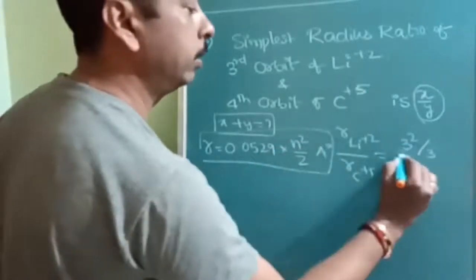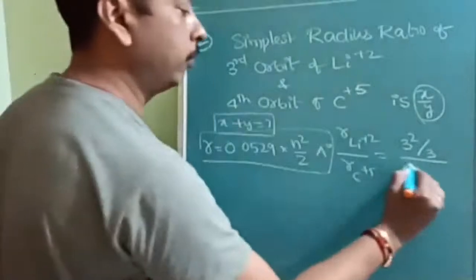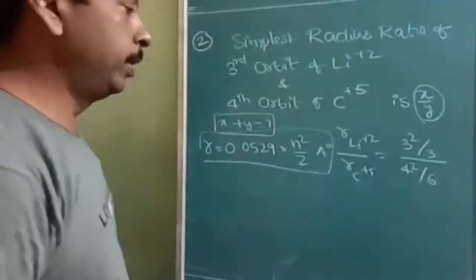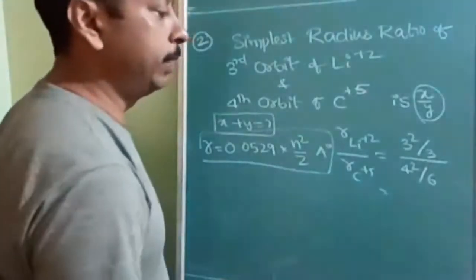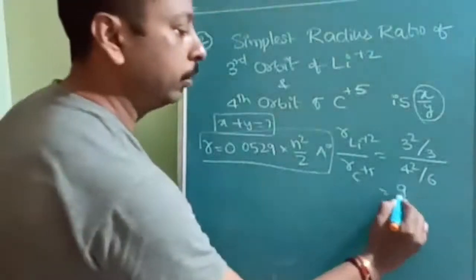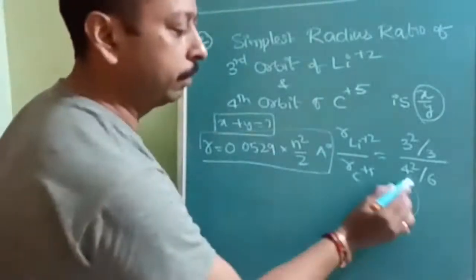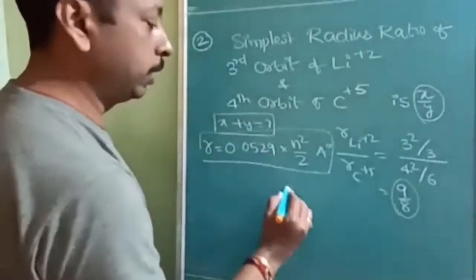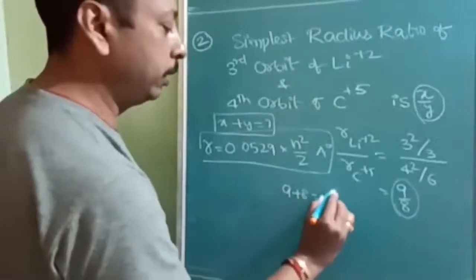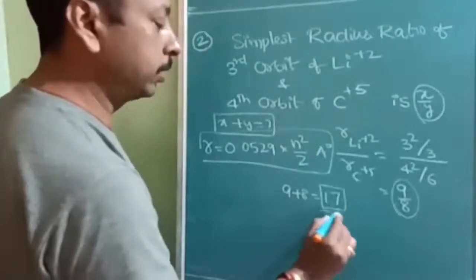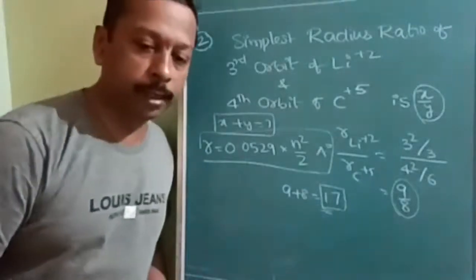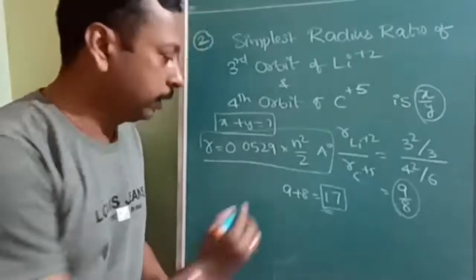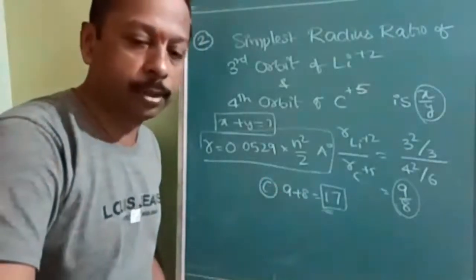Next, the fourth orbit, 4 square by Z, which will be 6. Is it understood? Fourth orbit by 6. Don't simplify completely now, and without simplification you will get 9 by 8. You should keep it in fraction because you have to do x plus y. So 9 plus 8 is equal to 17. The answer is 17. The answer is given as C. Our answer is C. Option C is correct for the second question.